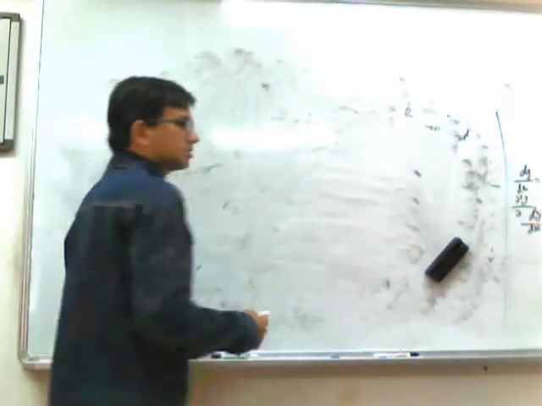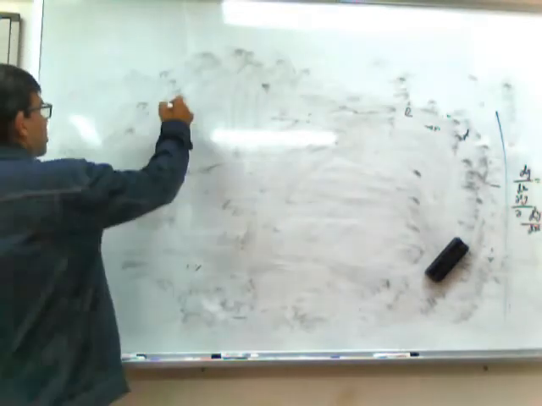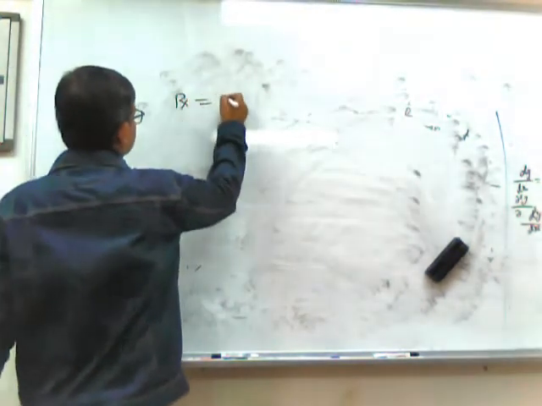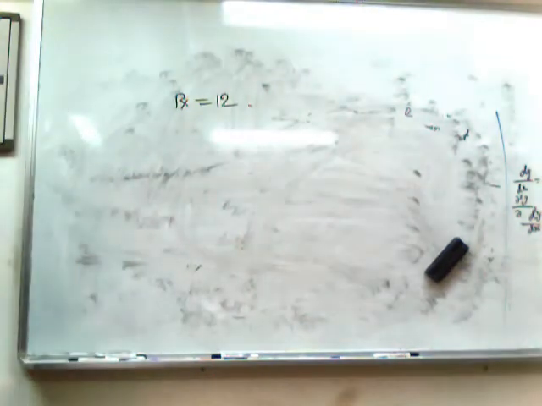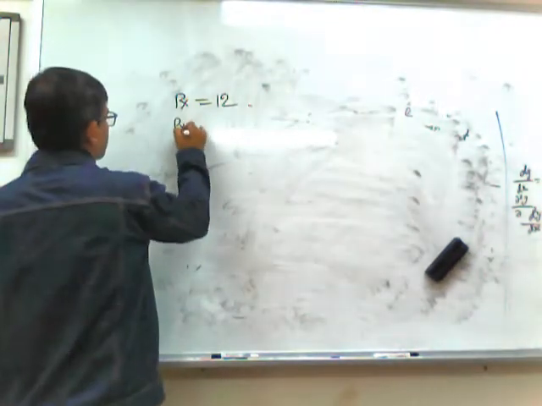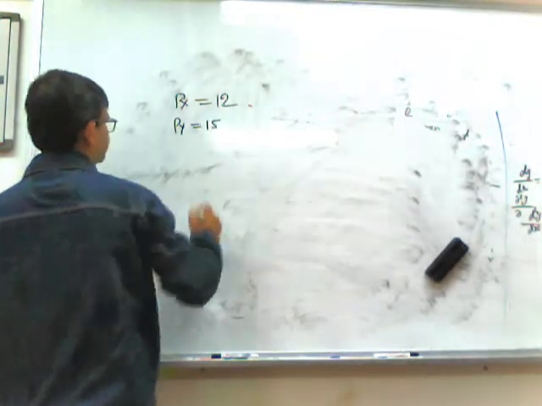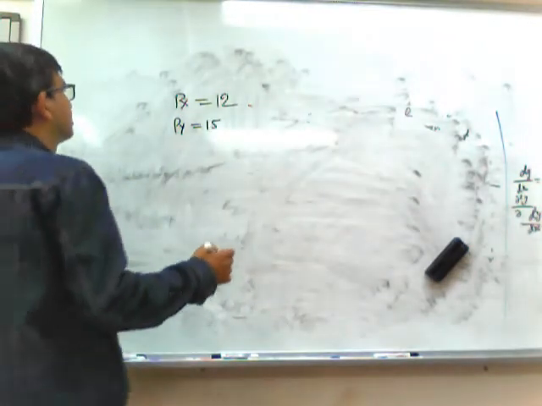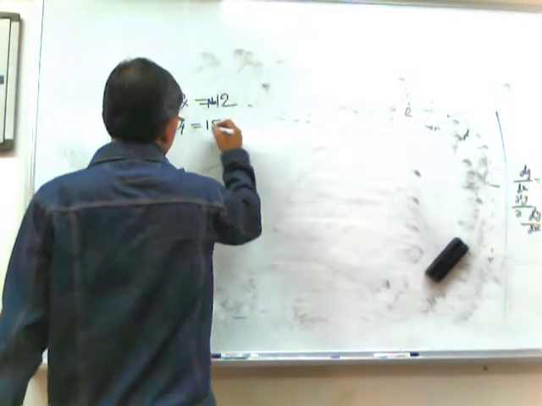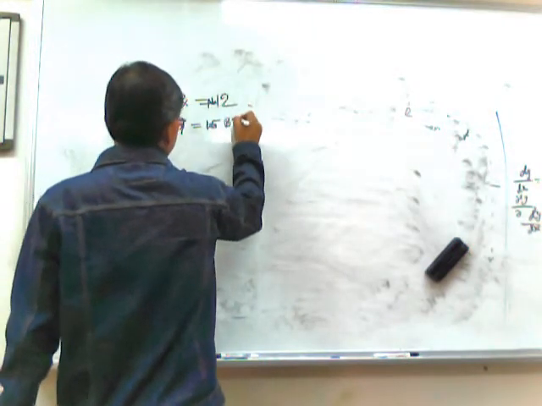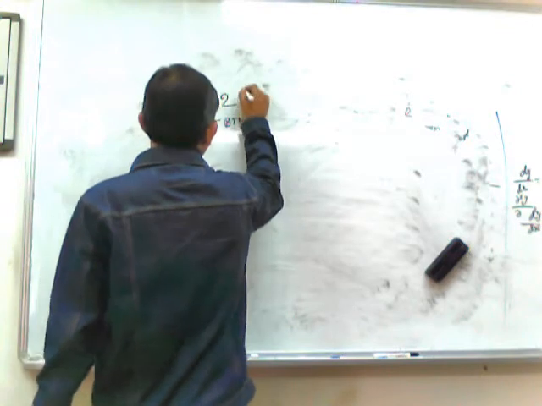So let us consider that the price of X is 12 BTN and the price of Y is 15 BTN per unit.